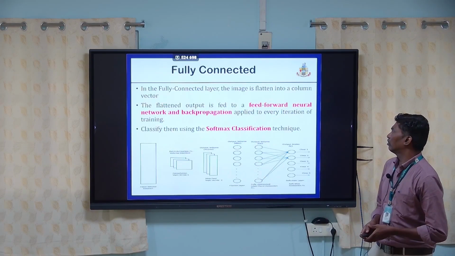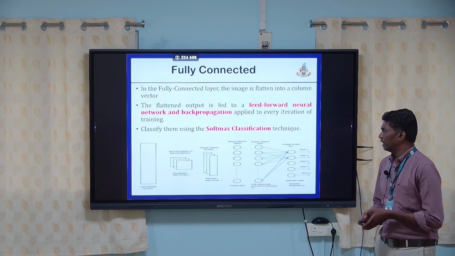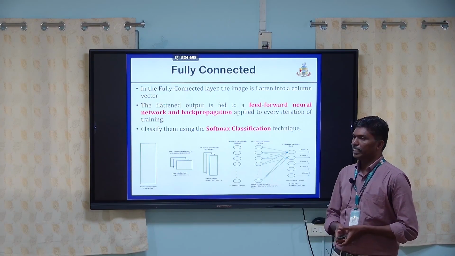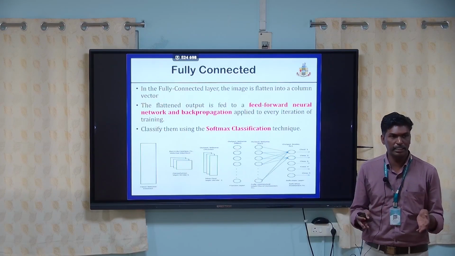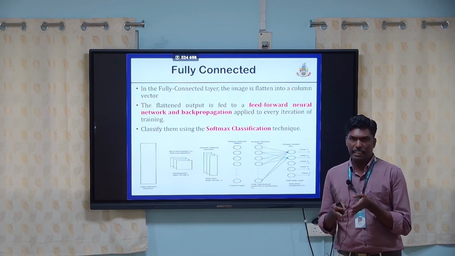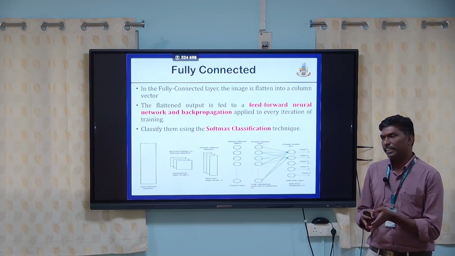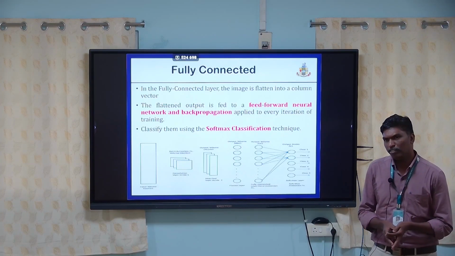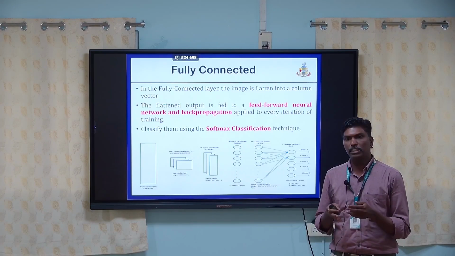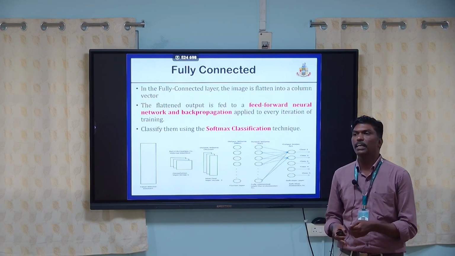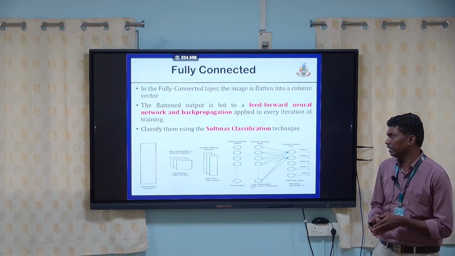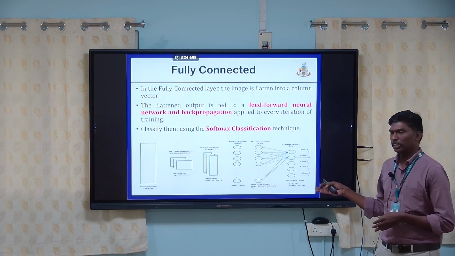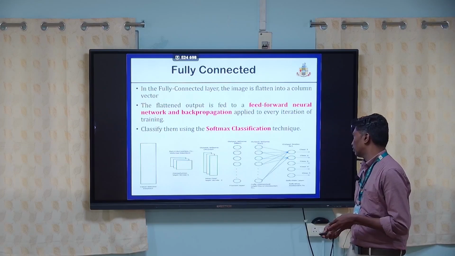The final layer in the convolutional neural network is the fully connected layer. In the fully connected layer, it flattens all the features and makes them a dense layer. That dense layer is sent to the feed forward neural network, where we employ the softmax activation function for classification. Finally, we get the classification results, either class 1, class 2, class 3, class 4, or class 5.